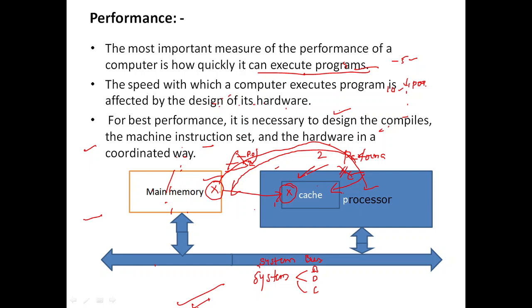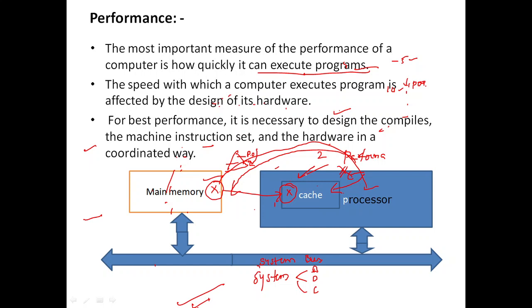That is the reason we incorporate cache. The main memory speed is very slow, because the capacity of the main memory is very small. All the instructions can't be stored in it; all the instructions will be stored in the secondary memory. If the CPU asks for any instruction, first it will check in the main memory. If that particular instruction is there, the CPU will take it and execute. If it is not there, the CPU has to wait until the instruction is brought from secondary memory to the main memory. So that time is wasted.